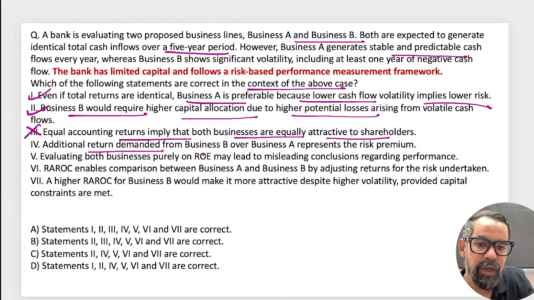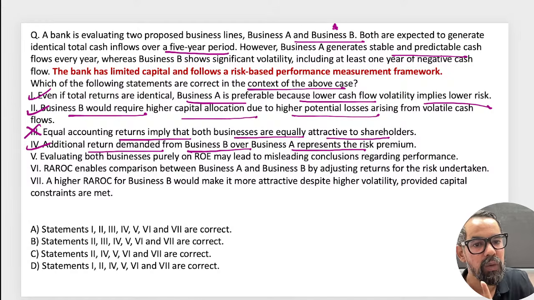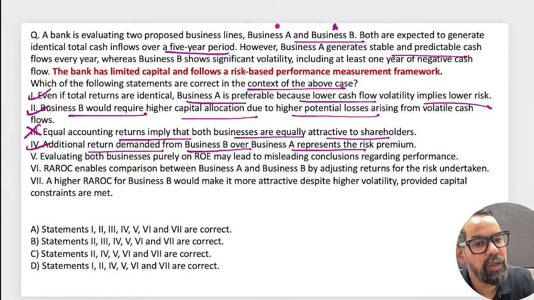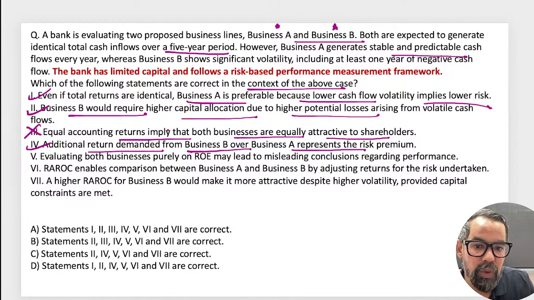So the additional return demanded from business B over A represents a risk premium. That is also true, right? We will invest in business B only when it will offer us a higher return than others. If it is returning similarly to this one, there is no point in investing in business B. Evaluating both businesses purely on ROE, return on equity, may lead to misleading conclusions regarding the performance. Yes, that is also true.